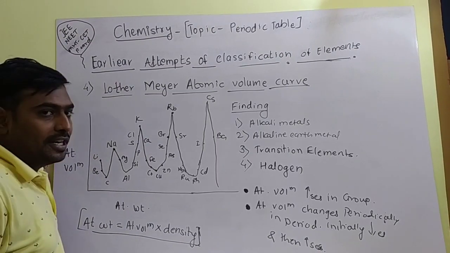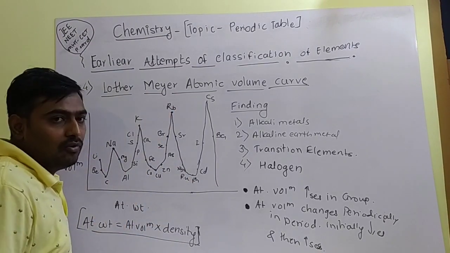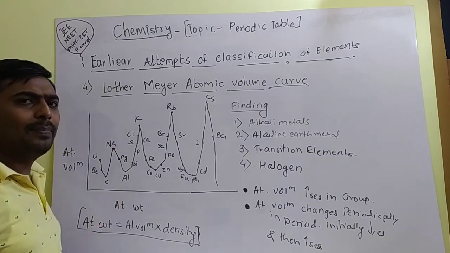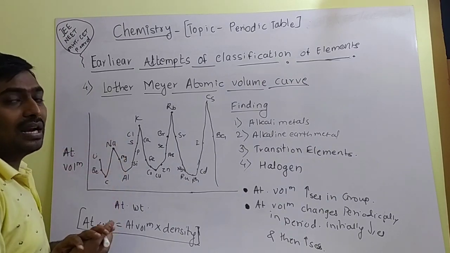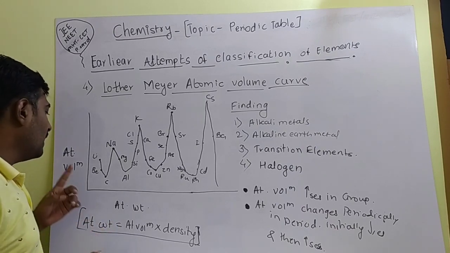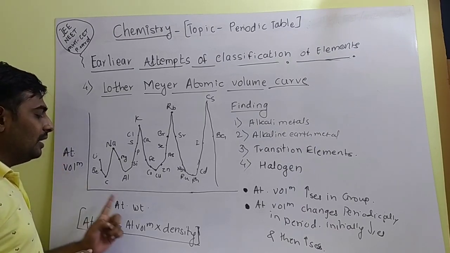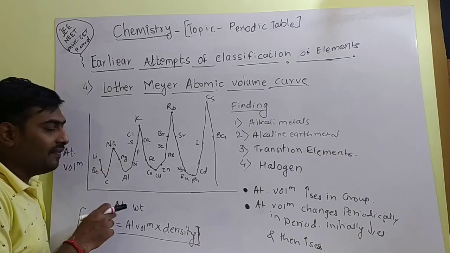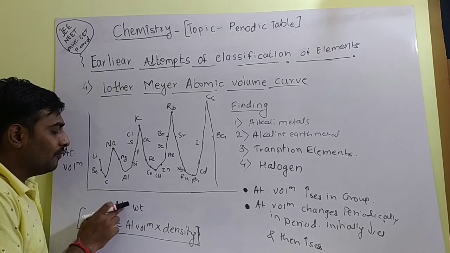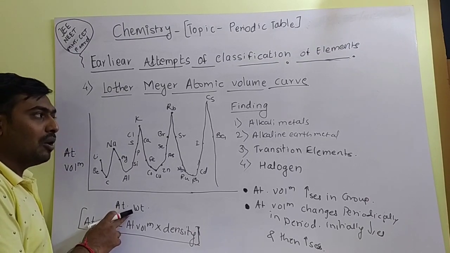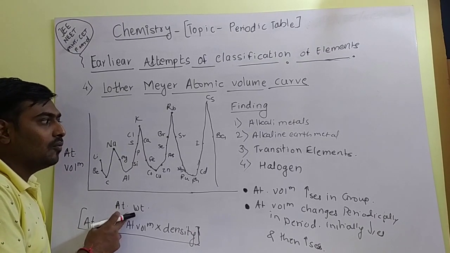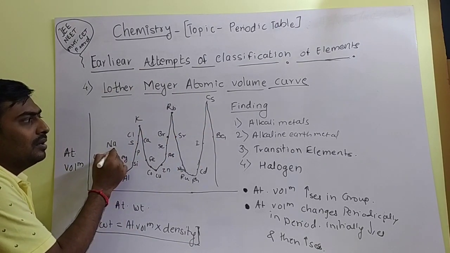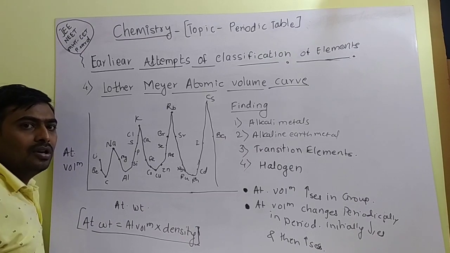Next, history of the periodic table, that is the Lothar Meyer atomic volume curve. Lothar Meyer is the scientist who arranged the periodic table in a different pattern. He arranged the elements in a graphical representation of atomic volume against atomic weight, and he found that some of the elements are at the peak of the curve, some of the elements are at the bottom of the curve. So what did he find?